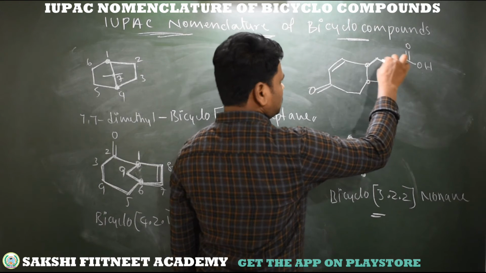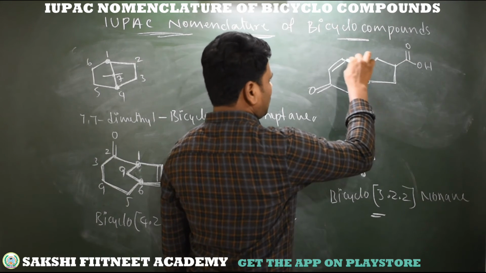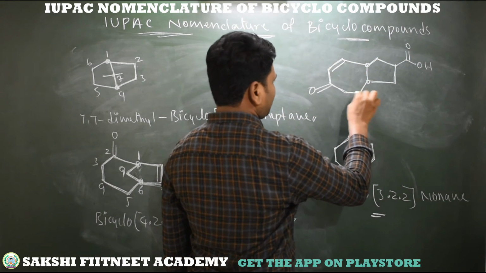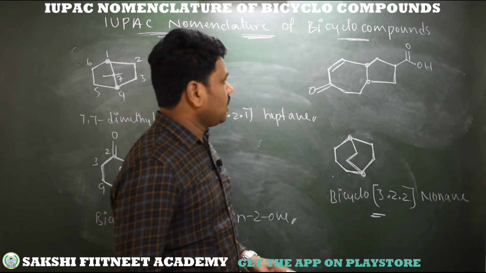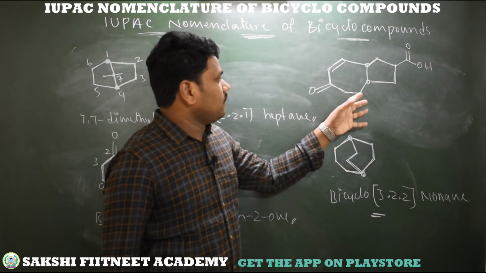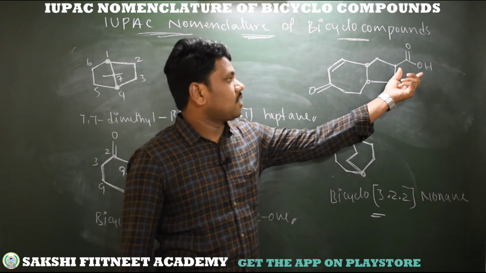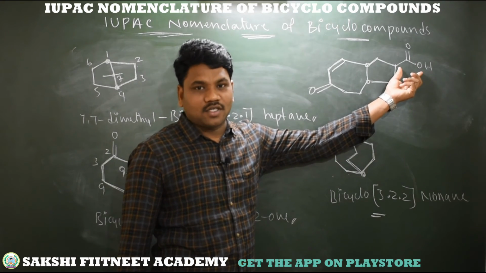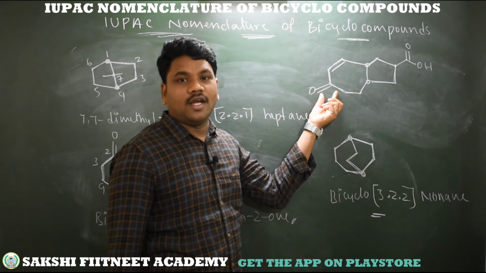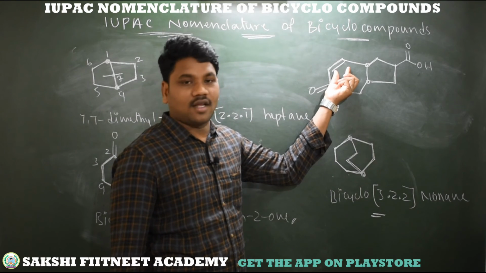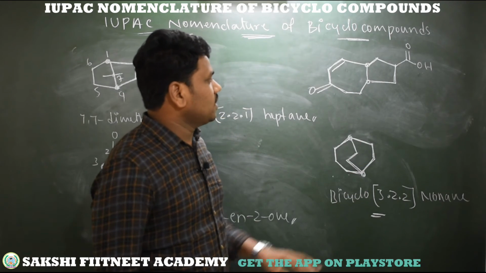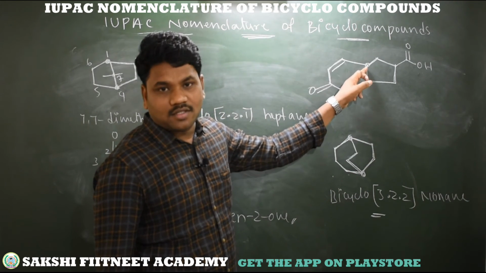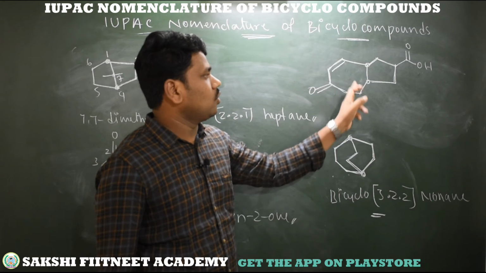See here, this is the bridge which has 3 carbons, and this is the bridge which has 1, 2, 3, 4, 5 carbons. So next go to identification of functional groups. At this carbon we have a carboxylic acid functional group, at this carbon we have a ketone functional group, and unsaturation is here.